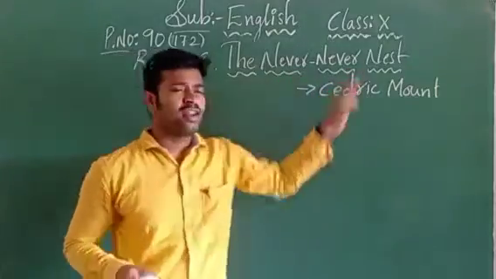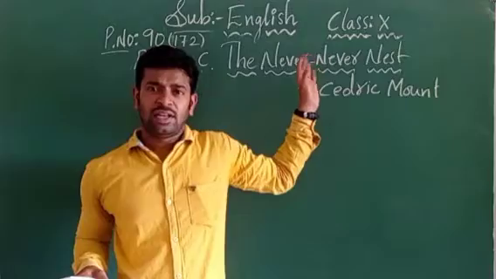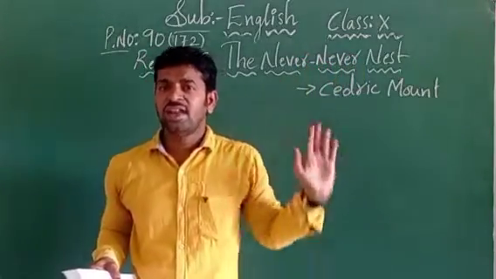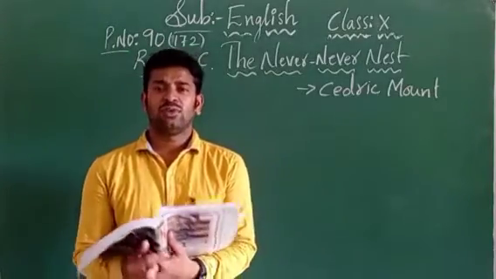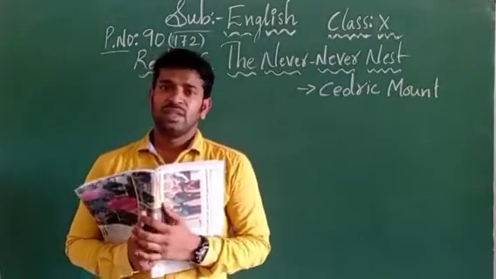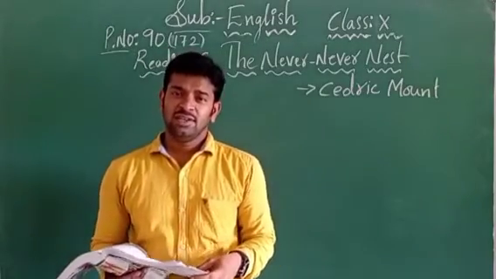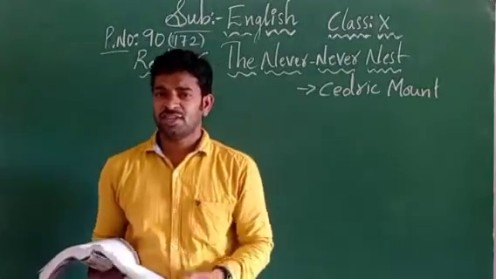The title, Never Nest. Never is nothing but a negative thought, where the nest cannot be built. Where the nest cannot be built, children. Now, it is the one act play I have told, right? So it is like a drama. When a drama occurs, there should be some characters, children. So here in our lesson, how many characters are mentioned? There are 4 characters mentioned in our lesson.